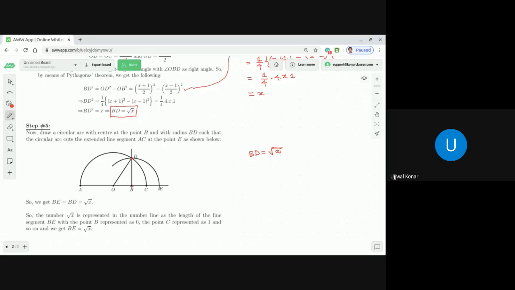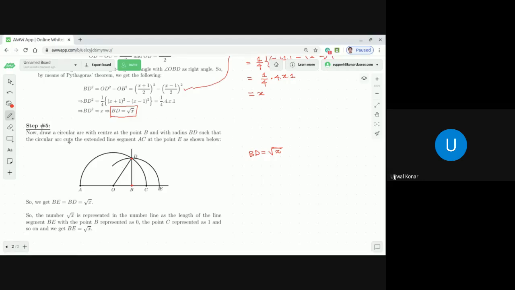So we are making B the center and BD the radius. We are making a circular arc, like this circular arc, what you see in the red. And that circular arc will cut that number line at the point E. Correct, dear students?